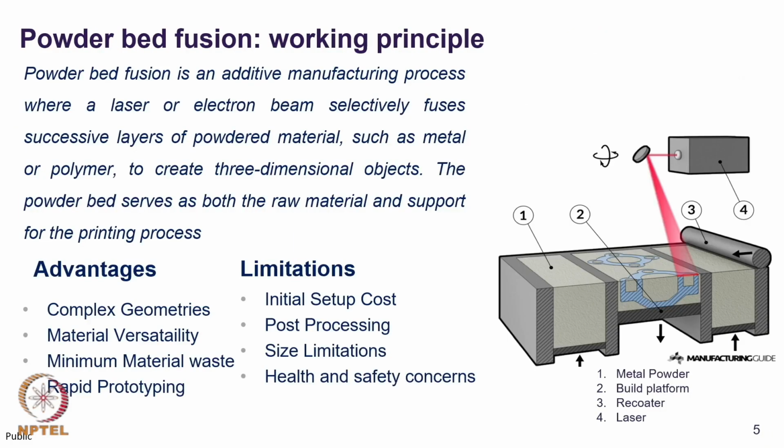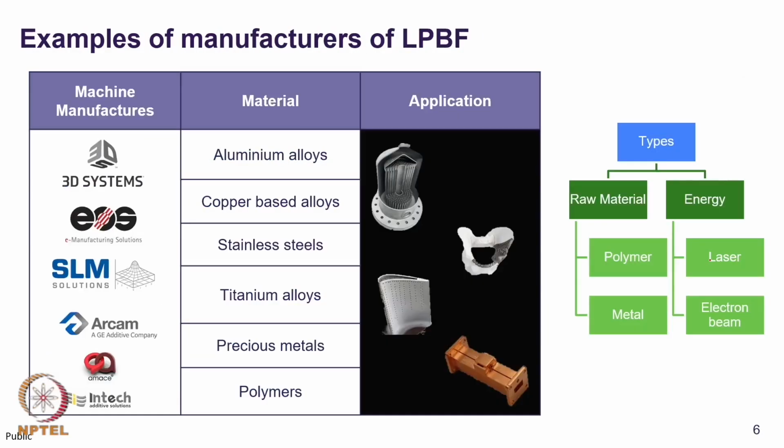The powder bed fusion process essentially is based on selective melting of a bed of powder. The powder can be melted using either laser source or electron beam source. Various types of metals and alloys can be printed using this. For example, aluminum alloys, copper, stainless steel, titanium, various precious metals, and also polymers.